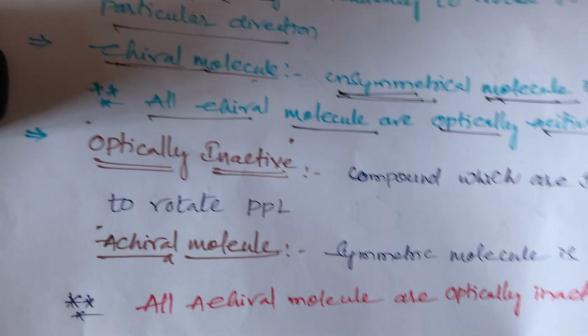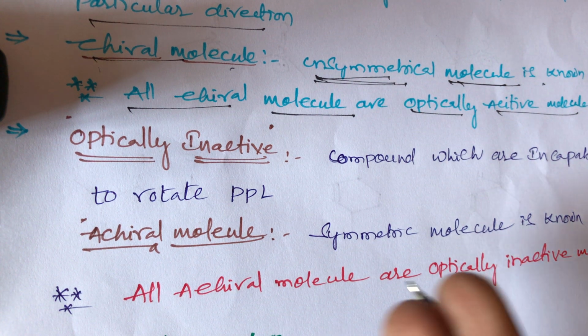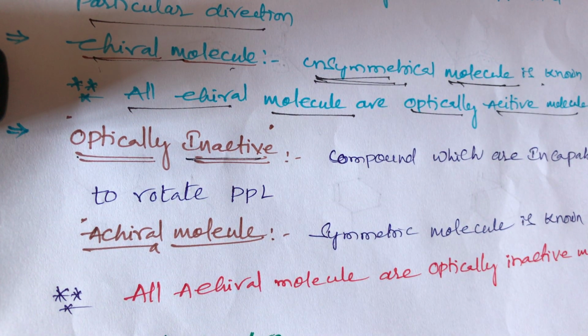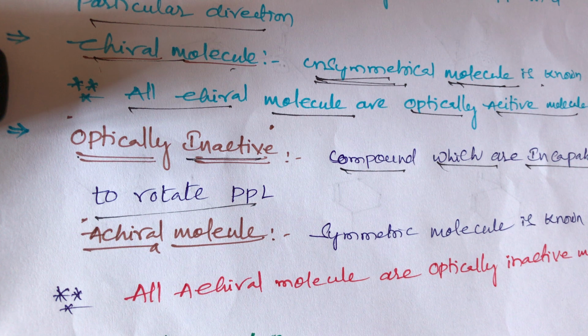Next, what is optically inactive? Optical activity we already discussed. The second term is optically inactive. Optically inactive means compounds which are incapable of rotating plane polarized light. Compounds that cannot rotate plane polarized light are called optically inactive compounds.